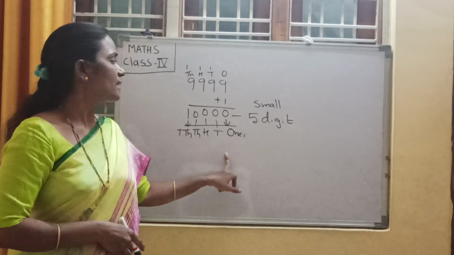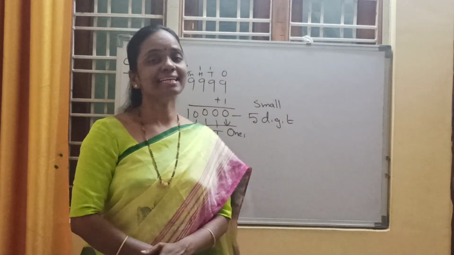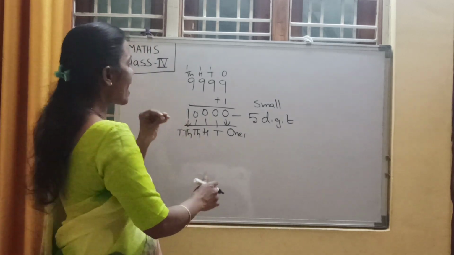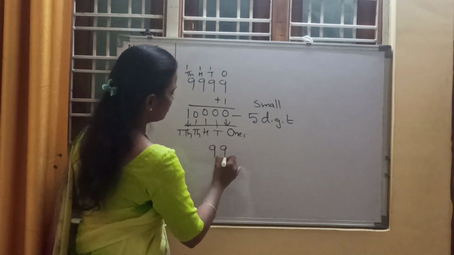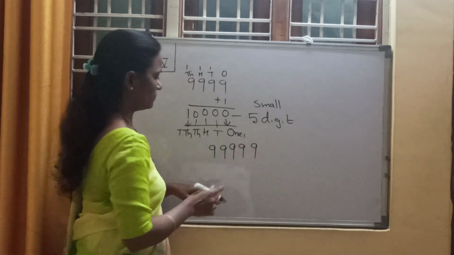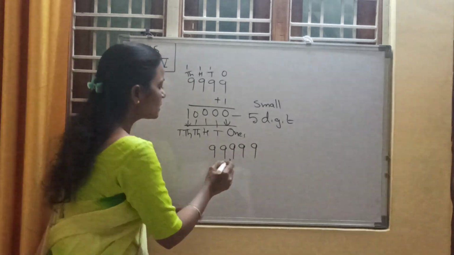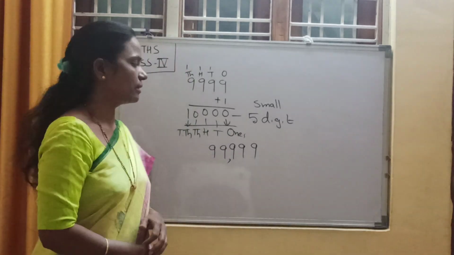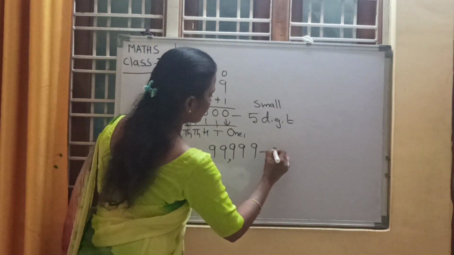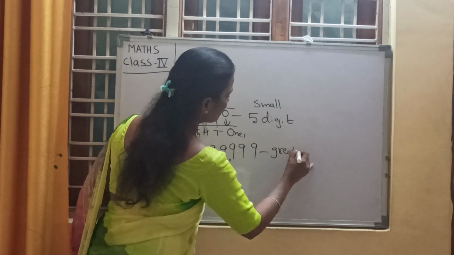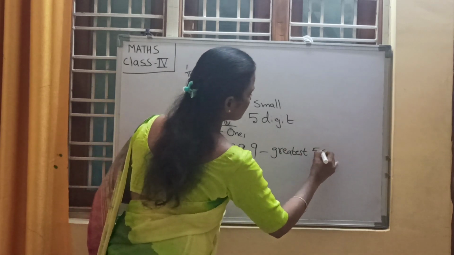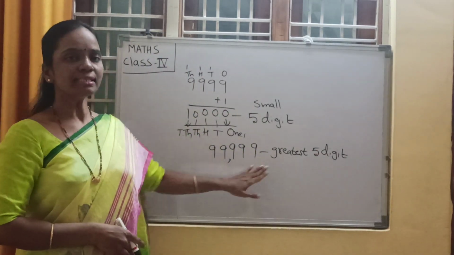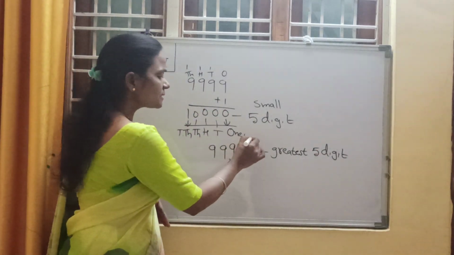Right, children? Now tell me, what is the greatest 5-digit number? Yes, we need to take 5 nines. 99,999 is the greatest 5-digit number, right? What are the places?